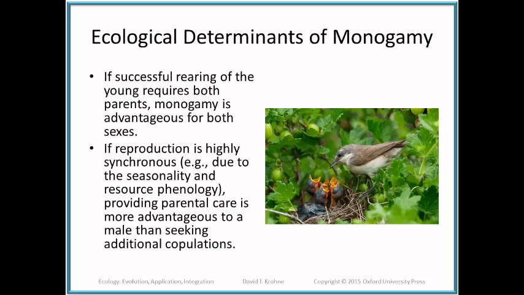Monogamy is going to occur, in the most simplest of terms, when there is a reason to stay. That is, when both the male and female can contribute to the survival of offspring, and therefore their fitness.